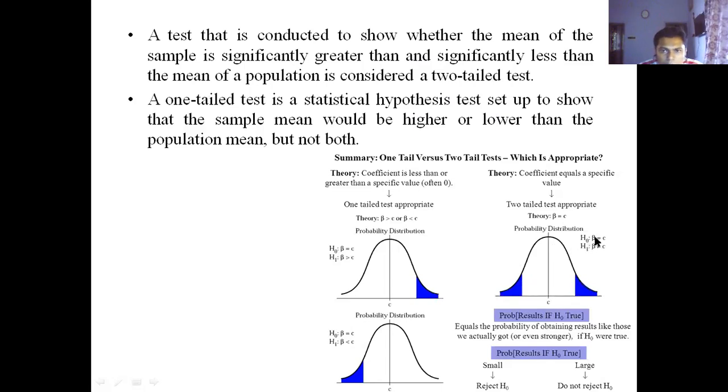The null hypothesis is given as beta is equal to C. The alternative hypothesis, or research hypothesis, is given as beta is not equal to C. But in this other case, the null hypothesis is beta is equal to C, and the alternative hypothesis is whether beta is greater than C. So it will consider only the right-hand side, a one-tailed test. In this last case, the null hypothesis is beta is equal to C, and the alternative hypothesis is whether beta is less than C. This is the case of a left-hand sided one-tailed test.